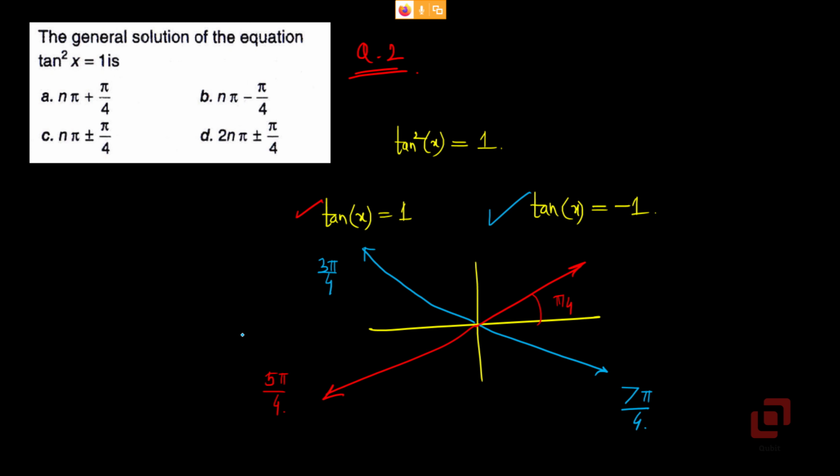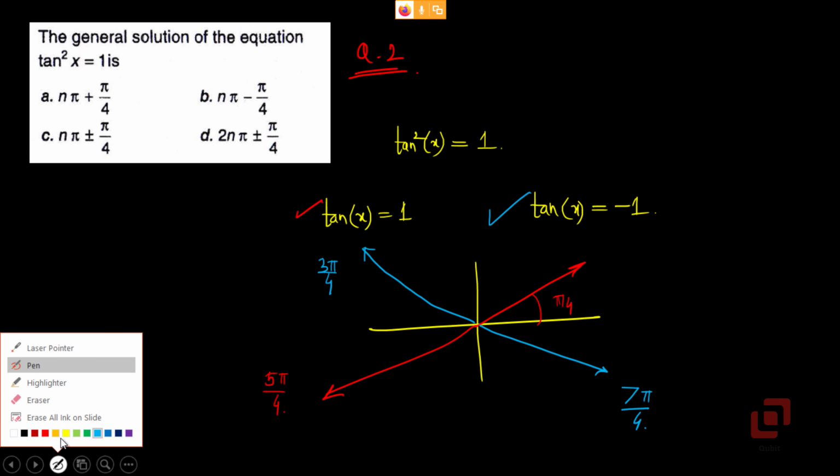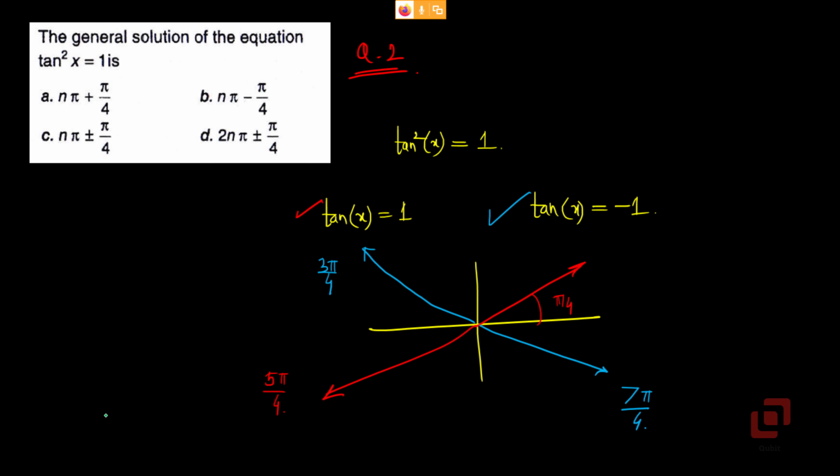So did you now observe that all these 4 solutions can be written as 0 plus or minus pi by 4, covering pi by 4 and 7 pi by 4, because 7 pi by 4 is as good as saying minus pi by 4. And the other two are pi plus or minus pi by 4. Pi plus pi by 4 is 5 pi by 4. Pi minus pi by 4 is 3 pi by 4.